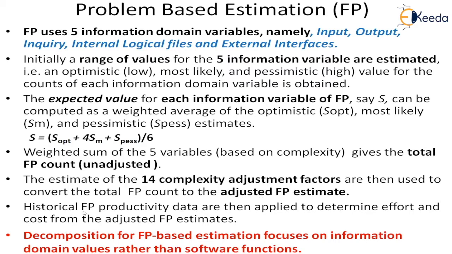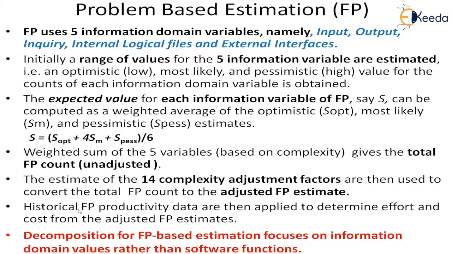Then what we do now, we have got the size of the software in terms of FP, function points. Now we have to convert it into our estimation variables. What are the estimation variables? Effort and cost. So size was the base variable, or you can say the independent variable, which we calculated in terms of FP function points. Then we have to convert it into our effort and cost. For that, we will use the historical FP based productivity data.